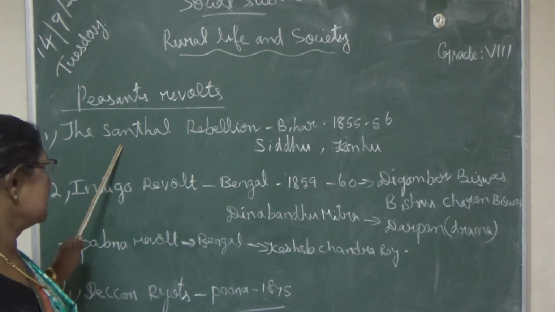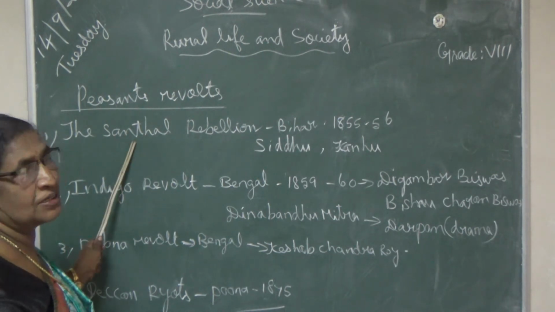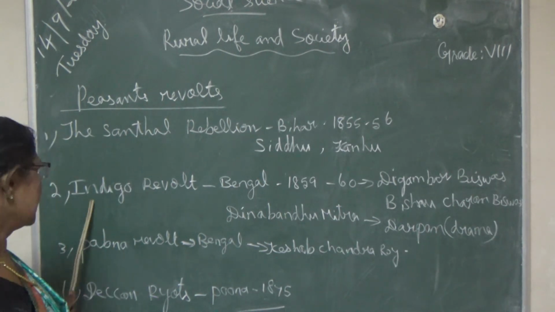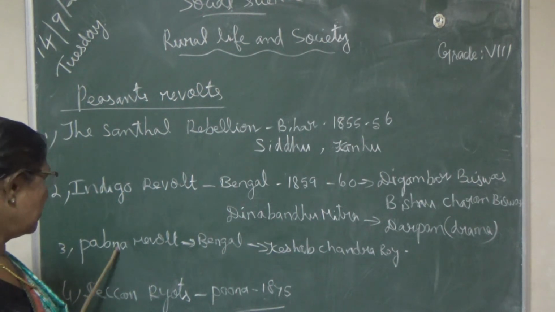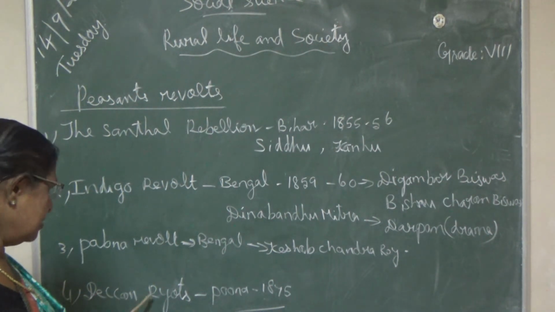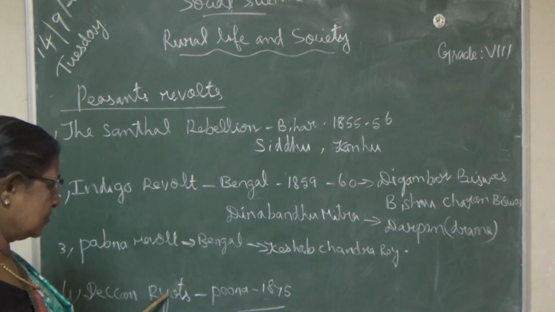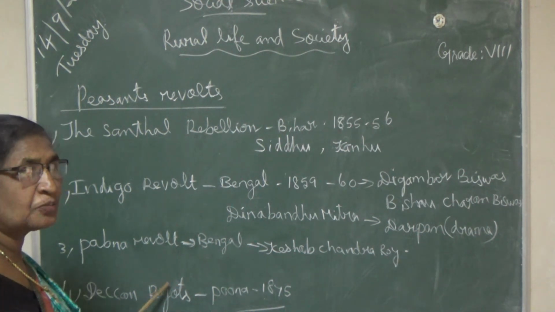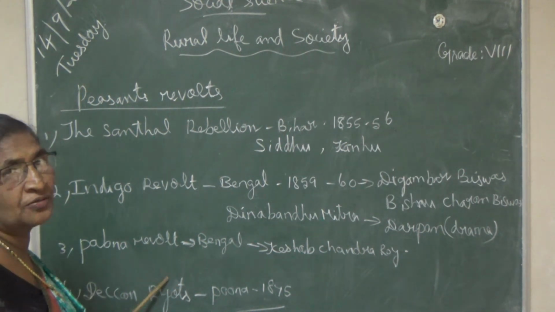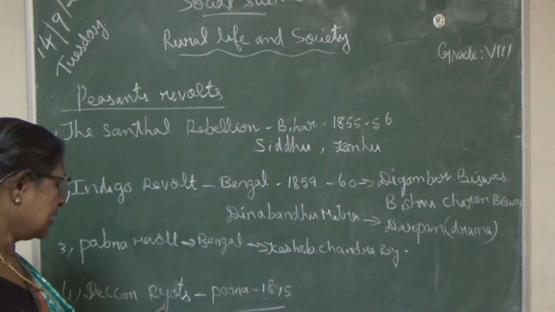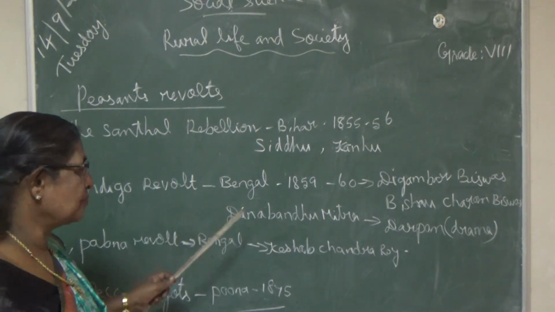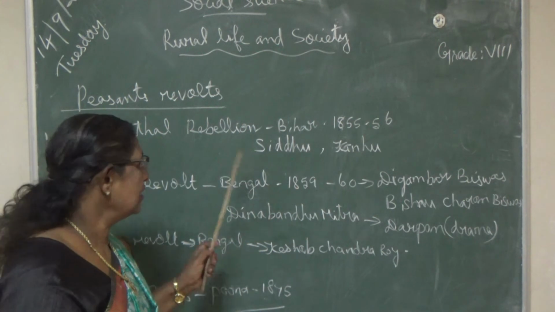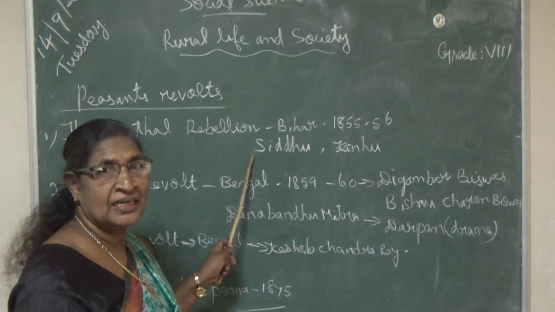First, the Santhal revolt. This was the first rebellion that took place in that period. Second, the Indigo revolt. Then the Pabna revolt. Then the Deccan riots, the Deccan revolt. Riots here means farmers' revolt. You can learn these important points well. Next class we will continue with the other revolts.